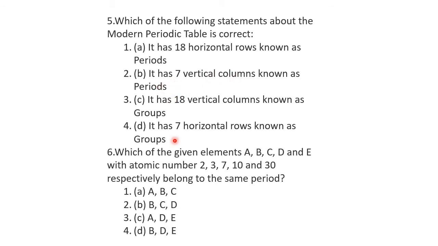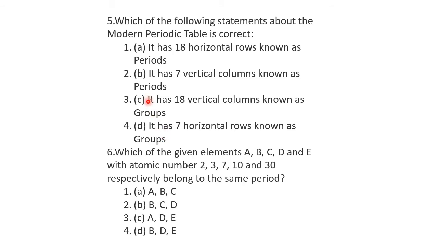It has 18 vertical columns known as groups. Yes, totally we have 18 vertical columns called groups. Now D, it has 7 horizontal rows known as groups. No, horizontal rows are actually called periods only. So 3 is the correct choice, C.